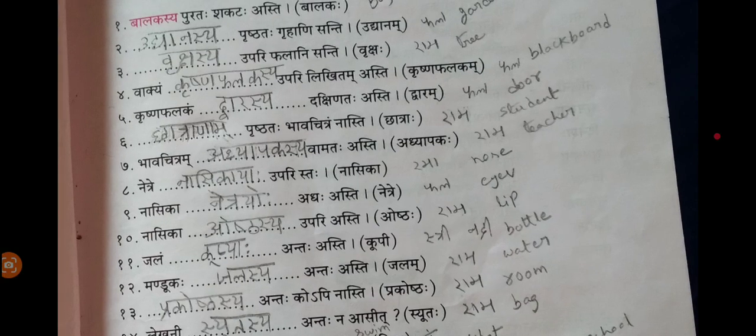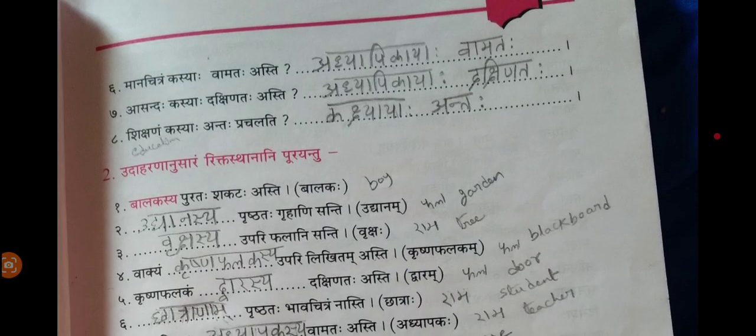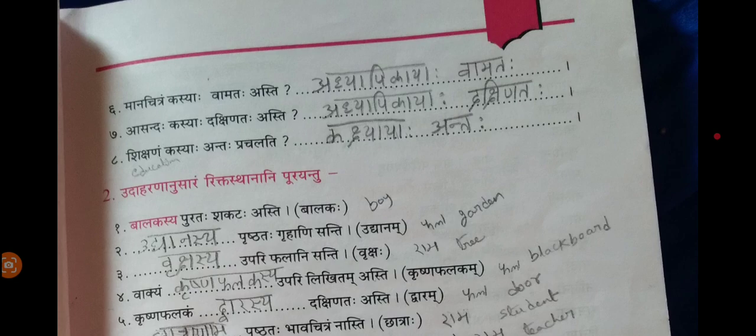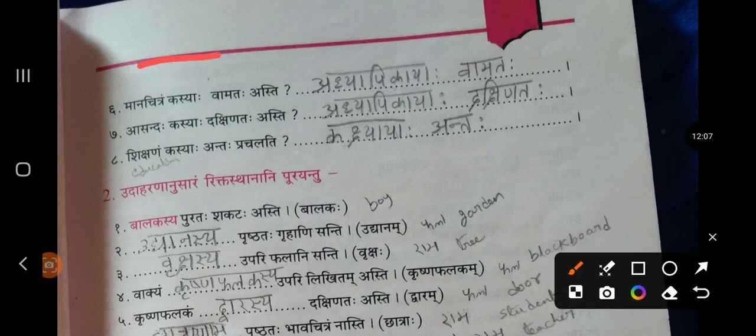Now moving to the 25th page. Here a few more blanks are there related to that scenario. Let's see the first one. मानचित्रं कस्याः वामतः अस्ति? On the left hand side of what is that India map there? अध्यापिकायाः वामतः.